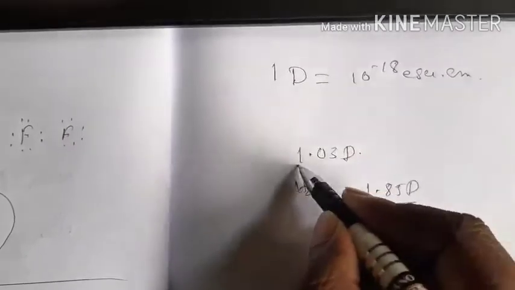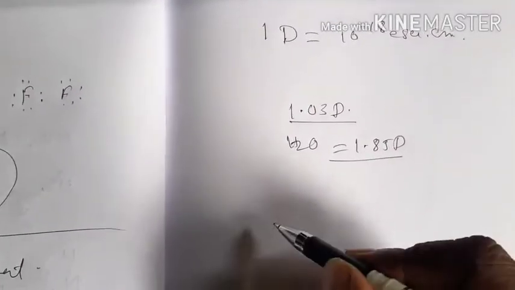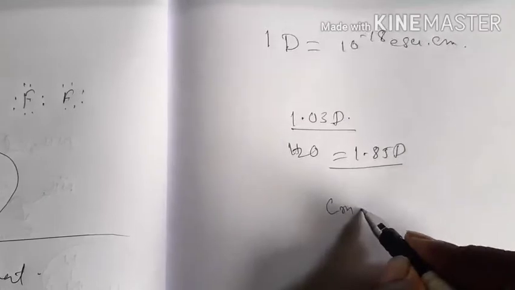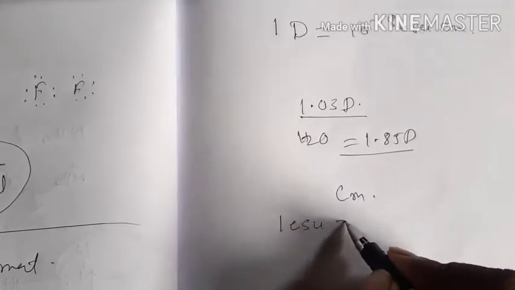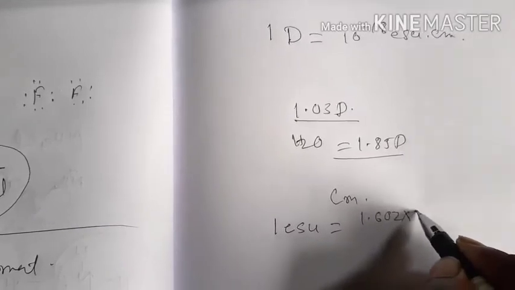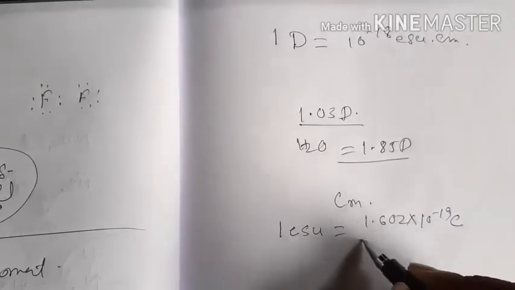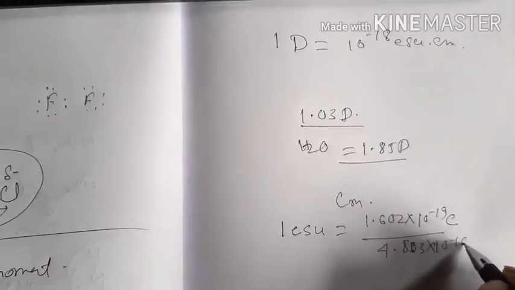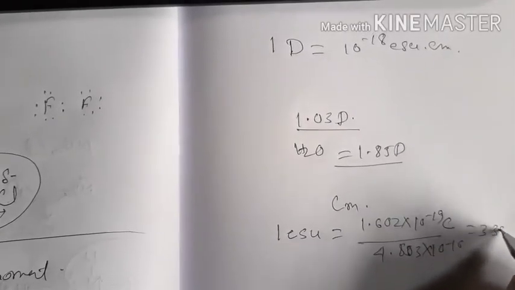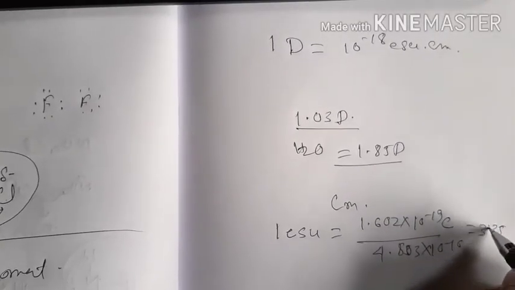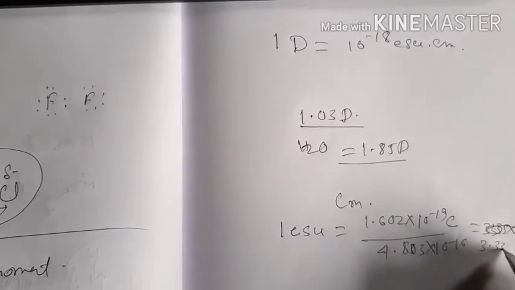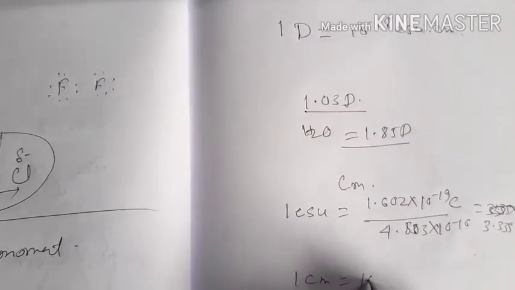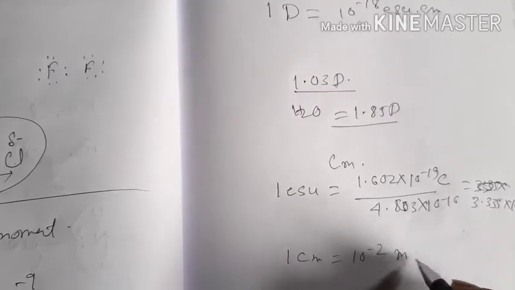That means H2O is more polar than HCl. In SI units, the dipole moment is expressed in coulomb meter. How? 1 ESU is equal to 1.602 × 10^-19 coulomb divided by 4.803 × 10^-10, which equals 3.335 × 10^-10 coulomb, and 1 centimeter equals 10^-2 meter.